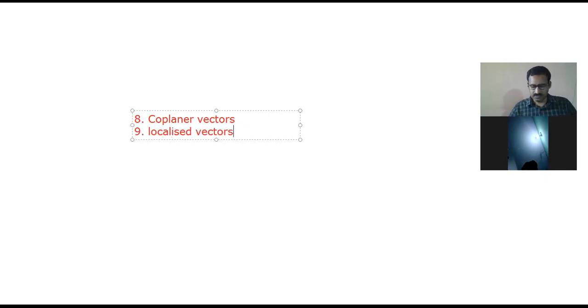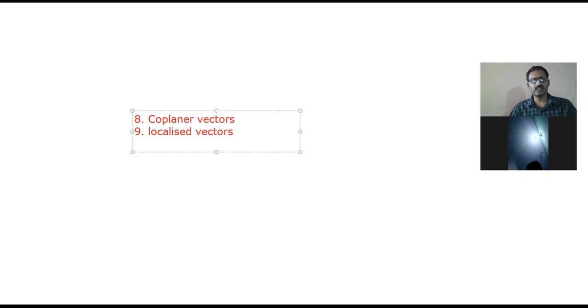Sir, it is also called opposition vector? See, a localized vector is a vector whose initial point is fixed. Opposition vector is different, that is negative vector. A vector whose direction is opposite is called a negative vector.